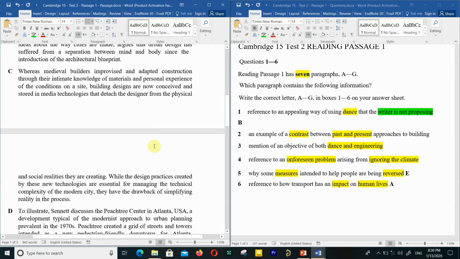Now paragraph C, and we revise. Contrast between past and present, both dance and engineering, climate.